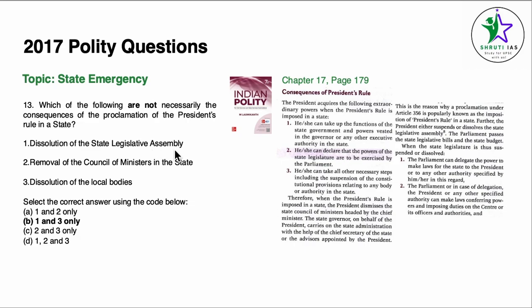It can also get suspended. So 1 becomes incorrect. 3 is not given anywhere in Article 356. Nothing about local bodies is given. But yes, 2 does happen. The Council of Ministers just gets dismissed and the state governor on behalf of the president carries on the state administration. So the answer here becomes B only, 1 and 3.